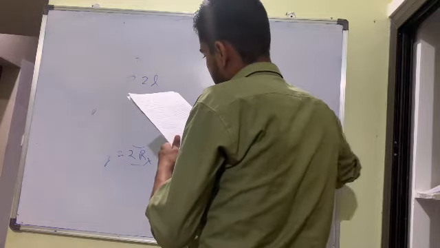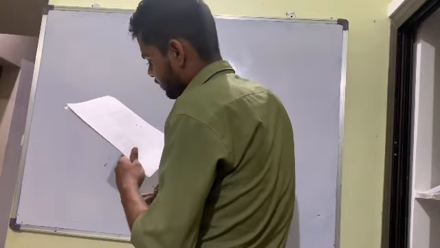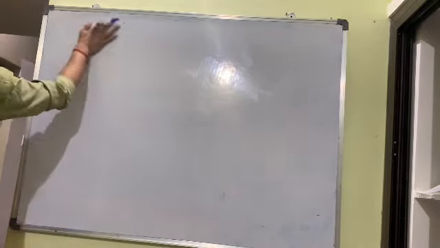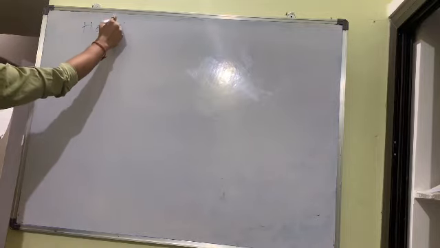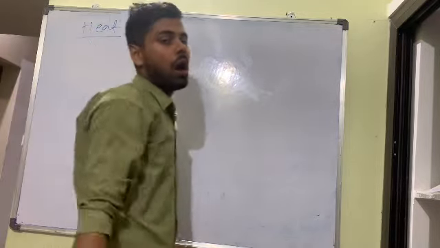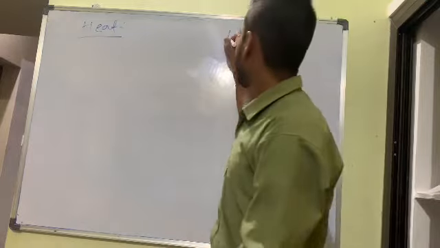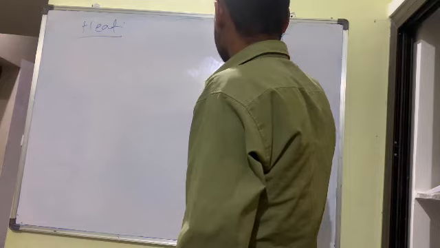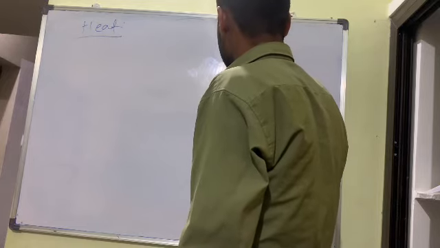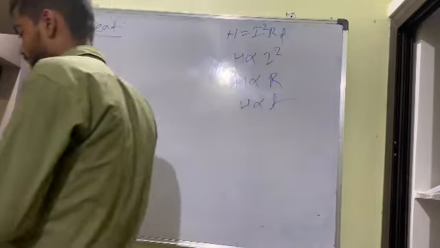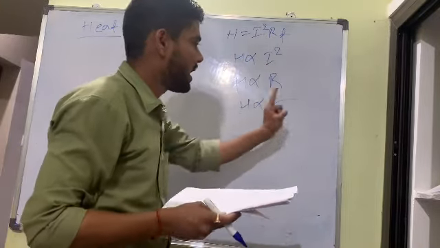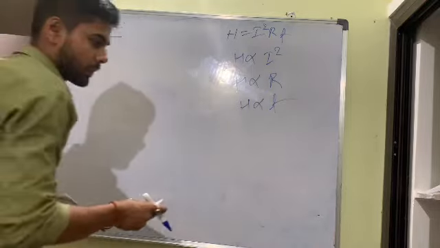Next, I am going to discuss with you: state the factors on which heat produced in a current-carrying conductor depends. This concept you also understand: heating effect of electric current, Joule's law. How does heat depend? The formula of heat is H equal to I square R T. So H is directly proportional to current square, directly proportional to resistance, and directly proportional to time. So it depends on these.